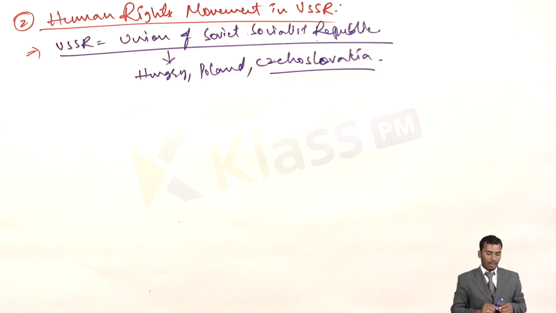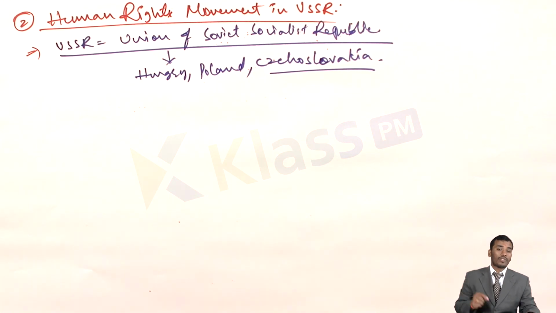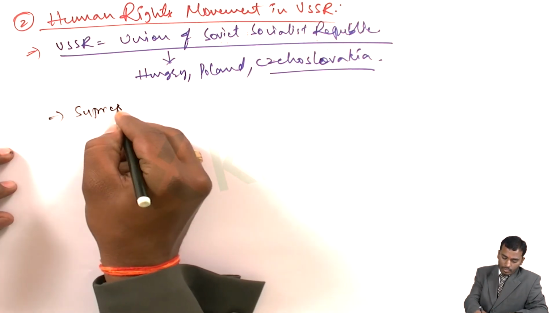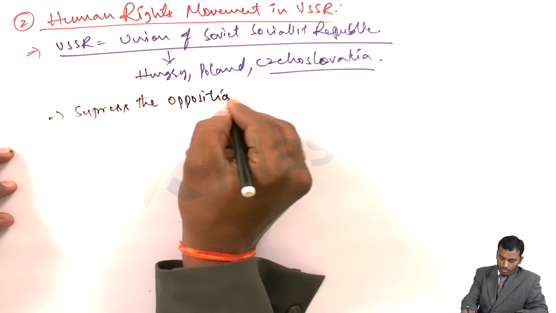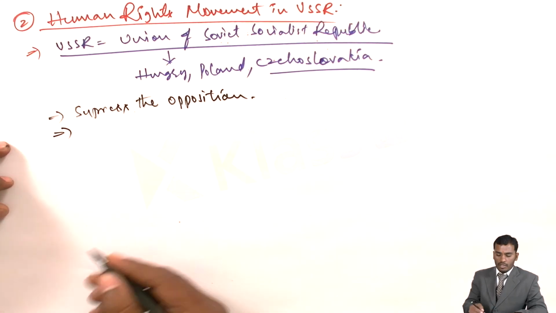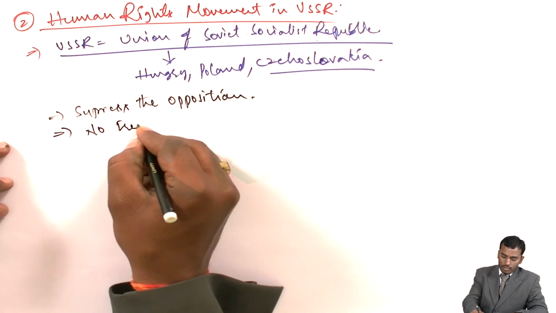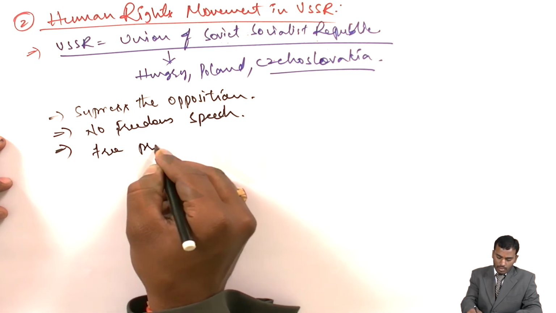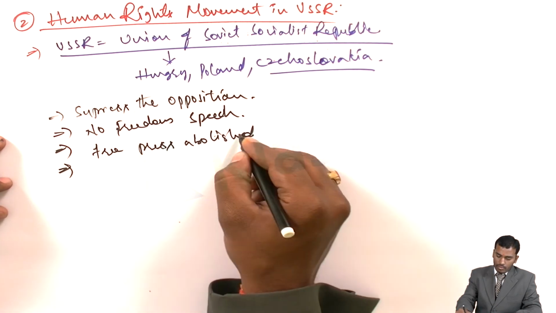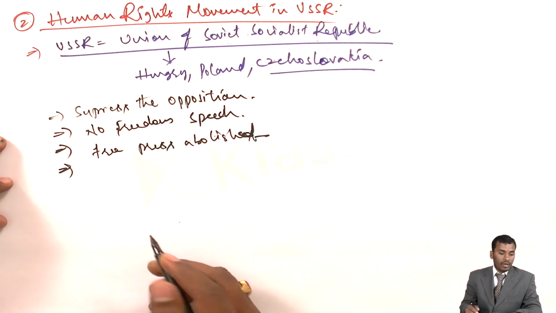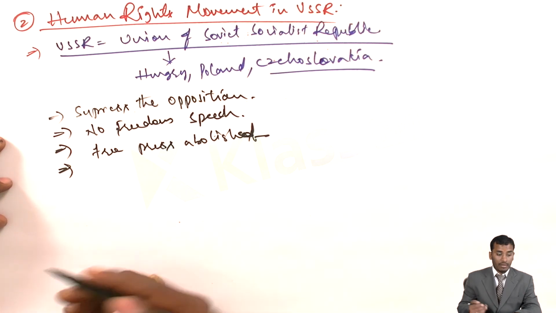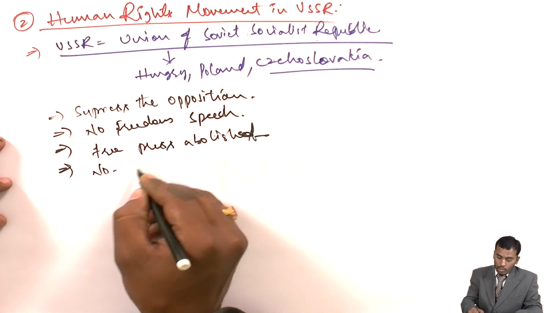Here we have already learned about the suppression of opposition. In our previous lesson we learned that the USSR used some policies to suppress the opposition. No freedom of speech, free press abolished. And many other problems also happened, such as no multi-party system.